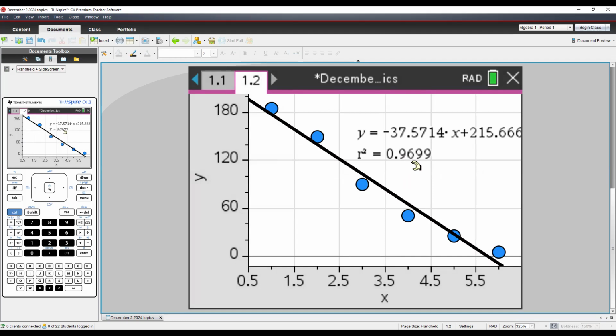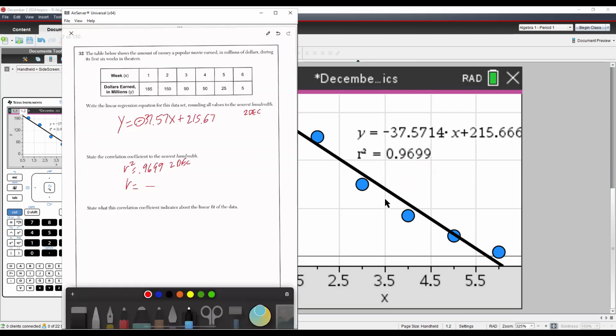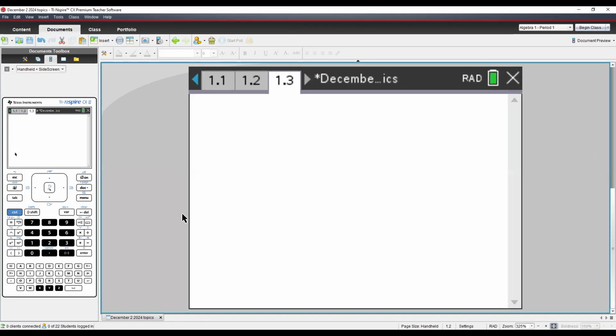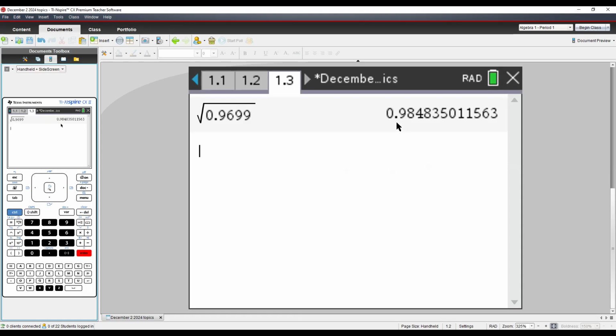So r squared is 0.9699. I just wrote it here. Now I'm going to take the square root of that. I'm going to go here and do control square root, then type in 0.9699 and press enter. It's 0.98. I'm rounding it to 2 decimal places. So that's what I'm going to write, and it's going to be negative. Remember, it's going to be a negative 0.98.